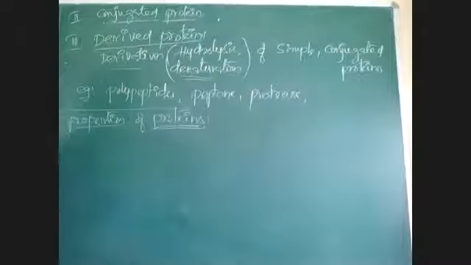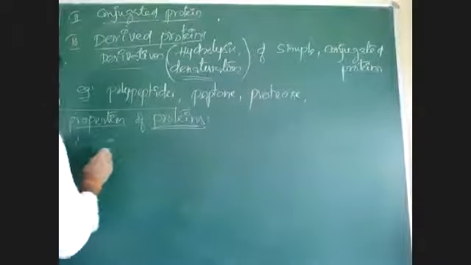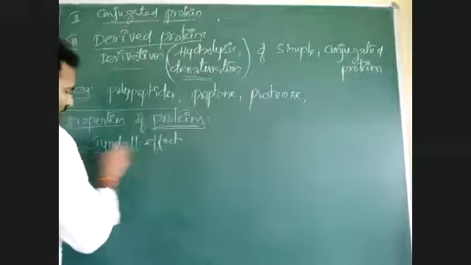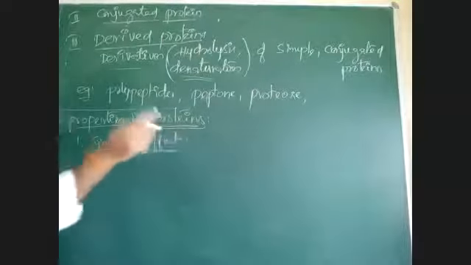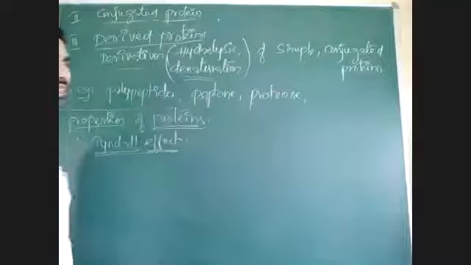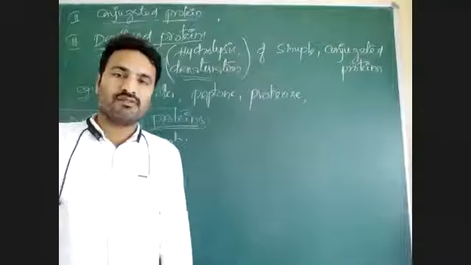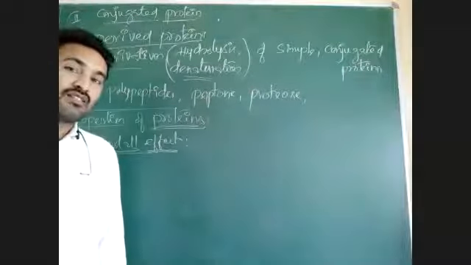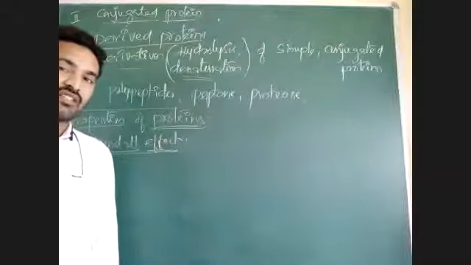Here, the Tyndall effect is one property. This Tyndall effect we already discussed under the cell chapter. In the cell chapter, cytoplasm, cytosol is there, na? That cytosol shows a Tyndall effect.